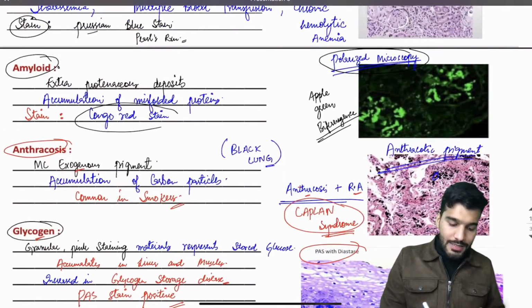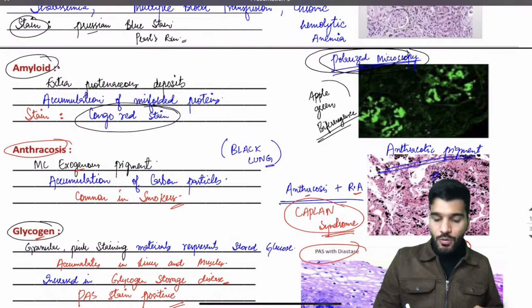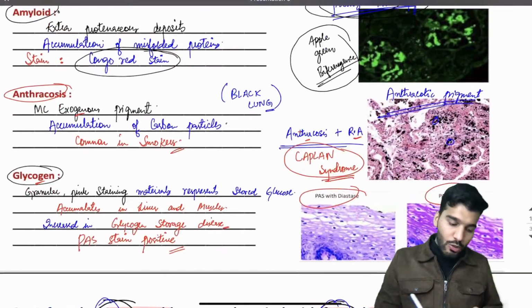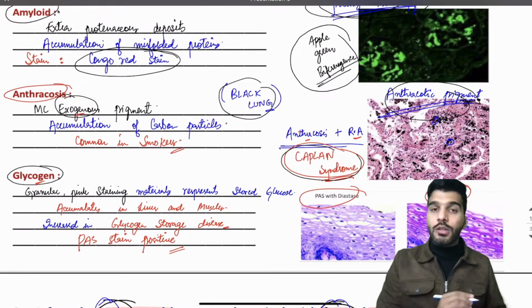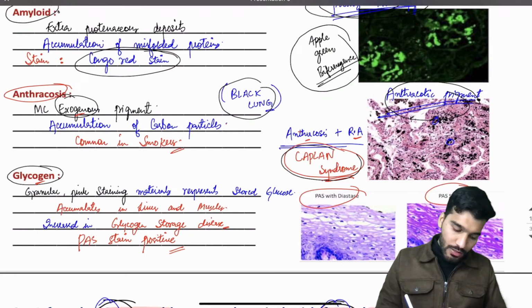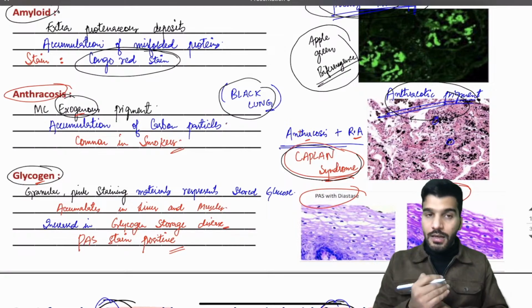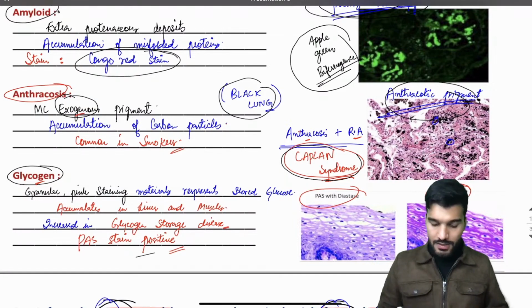Amyloid shows Congo red stain. Under the polarized microscope you have an apple green birefringence. Anthracosis is the most common exogenous pigment, black lung, anthracotic pigment. If rheumatoid arthritis is present, we call it Caplan syndrome. Where is glycogen seen? Glycogen storage disease. The stain used is PAS stain.